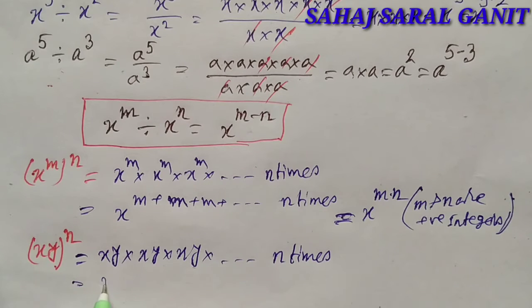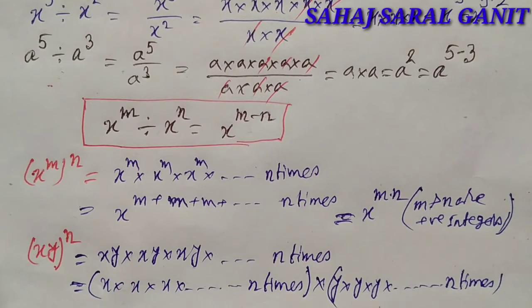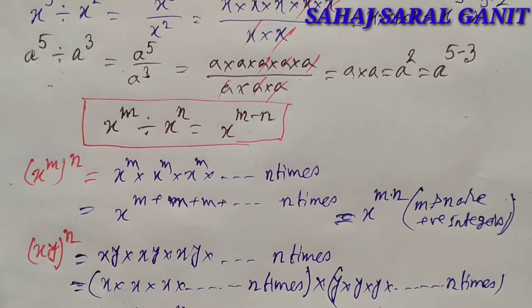So we have x into x into x, x is multiplied n times, and y is multiplied n times. This is equal to x to the power n into y to the power n, or we can write x to the power n, y to the power n.